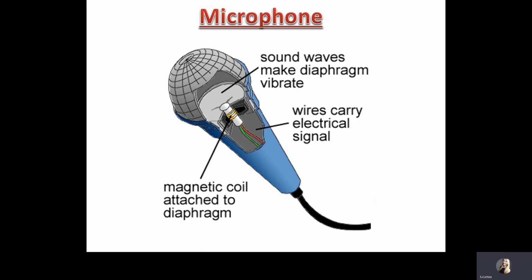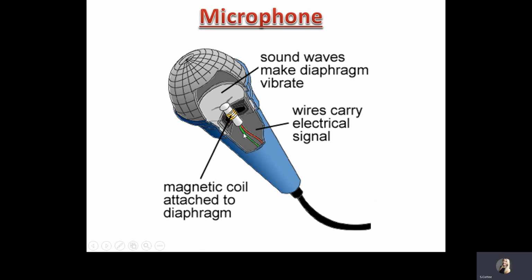Now, microphones have a lot of similarities to our ears. Microphones will pick up sound that you make. And in a microphone, you have inside something called a diaphragm. It's just a bit of fabric. This vibrates. When this vibrates, it produces a current in this electrical coil here. So the movement produces a current.